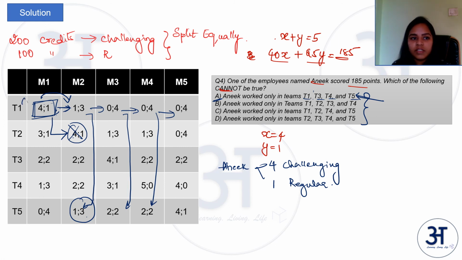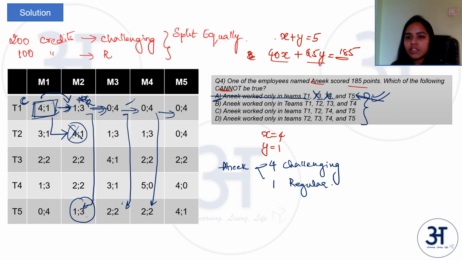So he worked on a challenging project here. If he stays on the same team, he will work on a non-challenging, a regular one. Then after that, he is blocked basically. He can either go to team 5 or stay in team 1. There's no other possibility. So it is not possible for Anik to go to team 3 and team 4 in this case. So this case is not a possibility. So this is our answer.